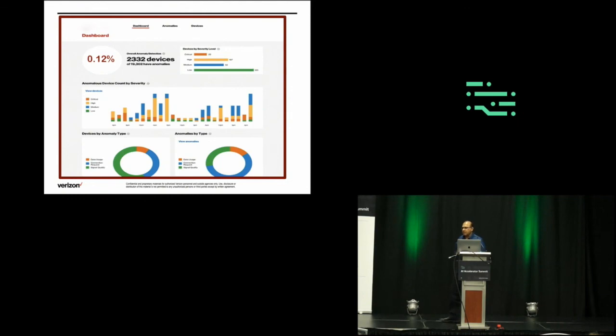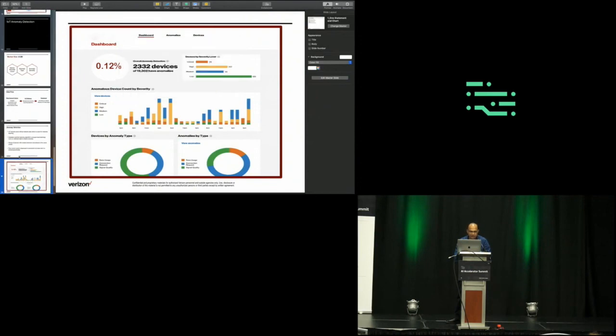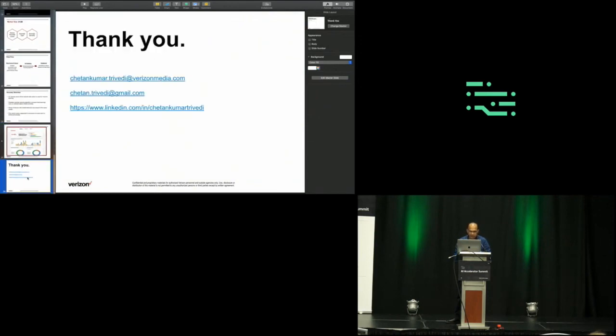This is real-time information that IoT analysts can see and take remedial action right away based on what they are seeing on the dashboard. It's really helpful to take quick action, because otherwise you're trying to avoid the loss of business, and that's the goal here, to make sure that we take quick action.